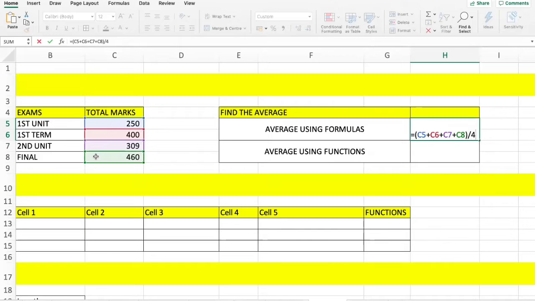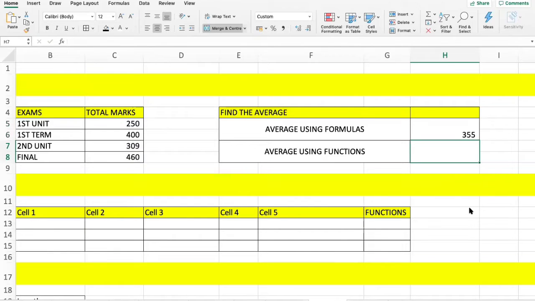Because there were 4 exams, I want to calculate the average marks received by Mr. Jadhav in these 4 exams, and I press enter. It gives me the average marks achieved by this student for the 4 exams. This was using a formula.